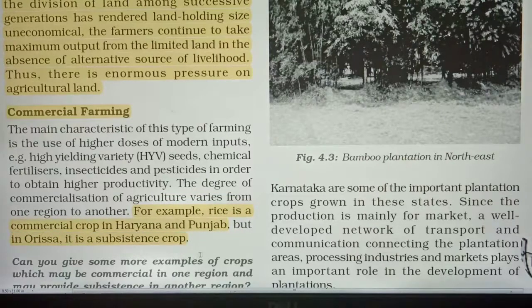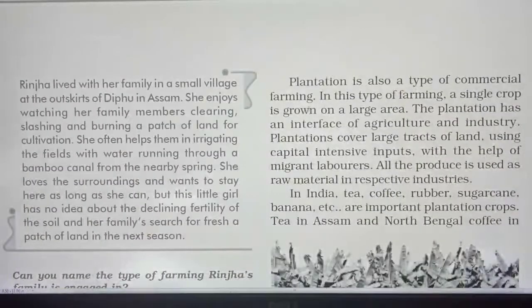Subsistence crop means in Odisha they are growing the wheat or the rice for their own use or for their family use. What is commercial farming? Commercial farming means whatever crops they are producing, they are using that crop only for the selling purpose, not for their own use. That is known as commercial farming. HYV, high yielding variety of seeds, right? This was there. Next thing, plantation is also a type of commercial farming.